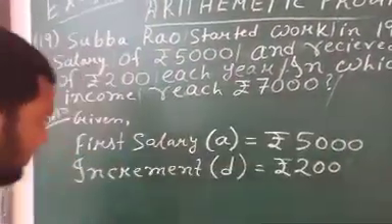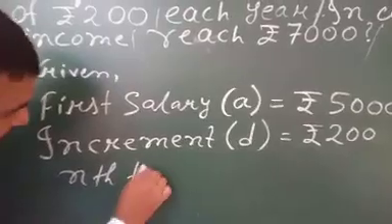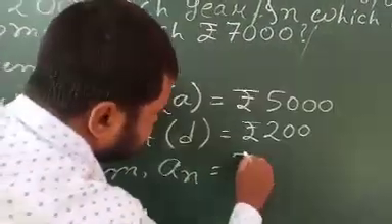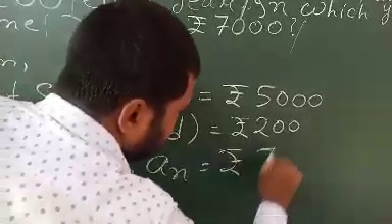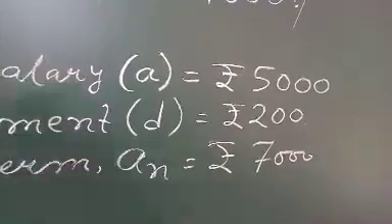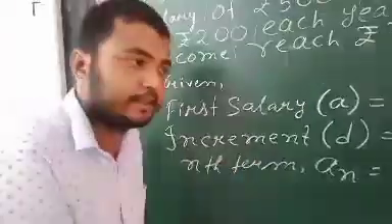So we'll consider the nth term, an, as 7,000. That means after n number of years, it will be 7,000. We don't know that n. That n we have to find out. N is the number of years.